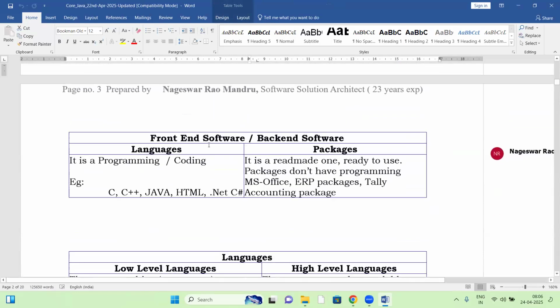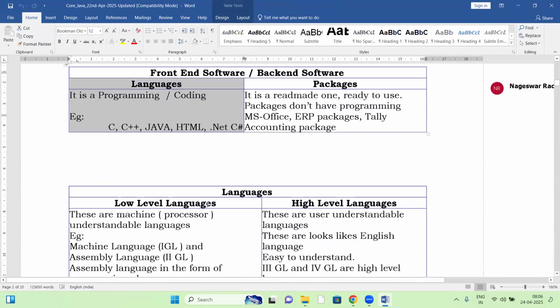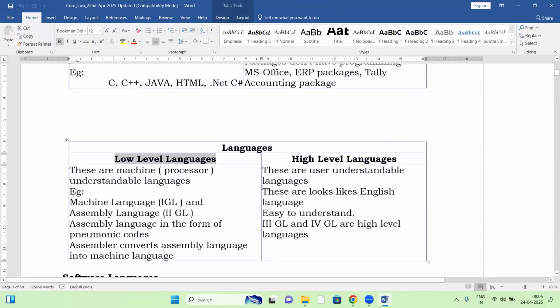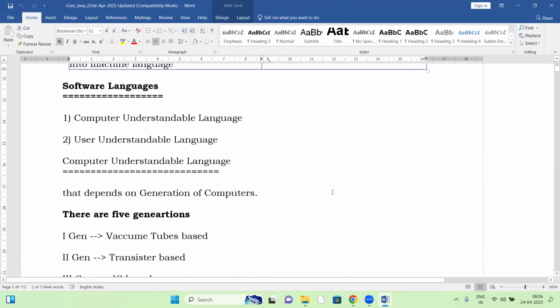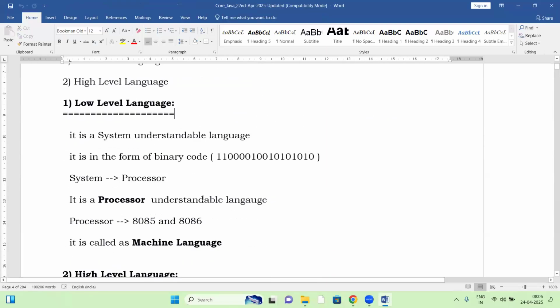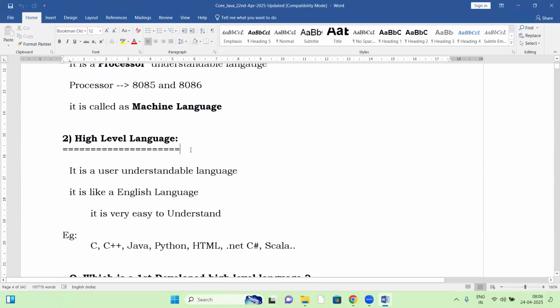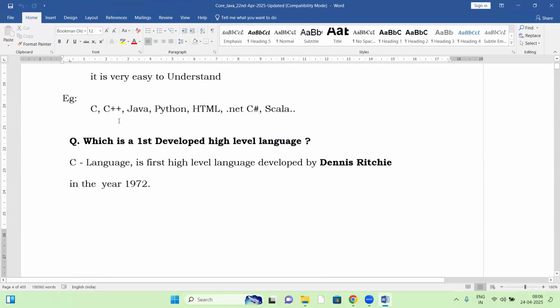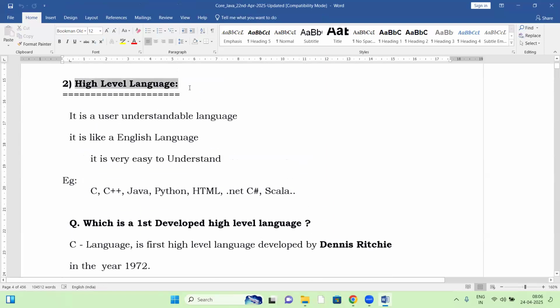Next, apart from the language and package, Java is a language. In languages, there are low level and high level languages. Java is a high level language. We discussed low level and high level languages yesterday. Yes, Java is a high level language.